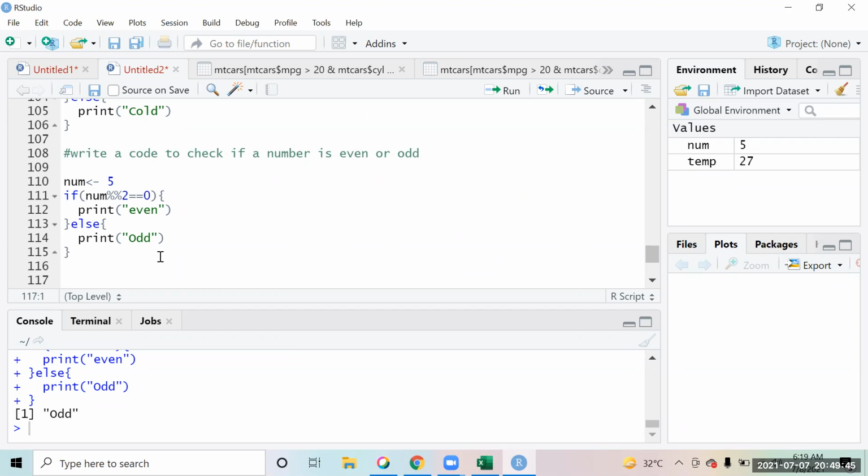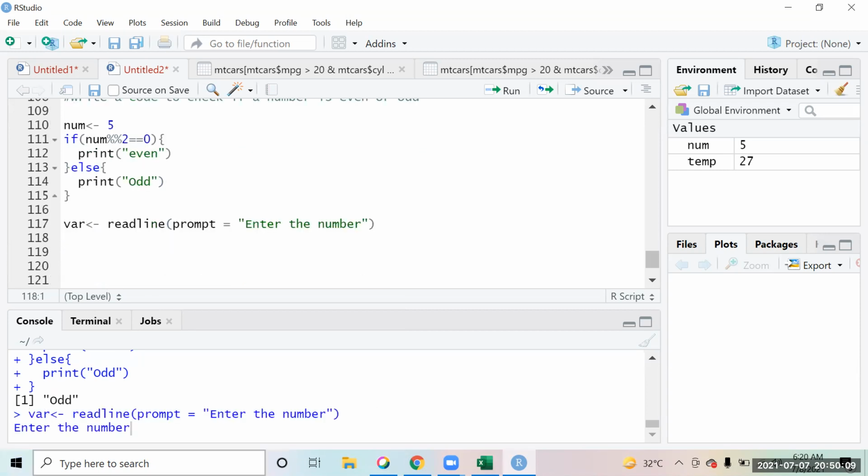For that, we have a function called readLine. So I'm defining a variable, suppose var, and I say readLine, and I say prompt equals to enter the number. Now if you run this, it gives you a message, enter the number. Suppose I enter 5 now.